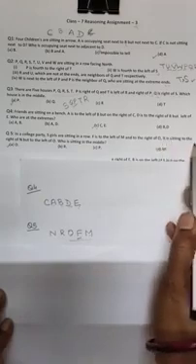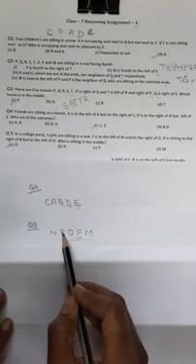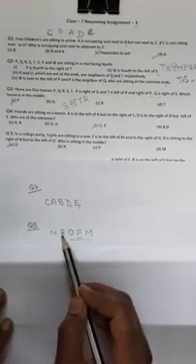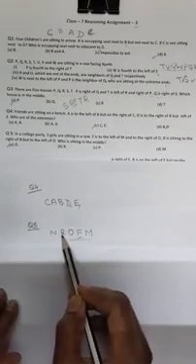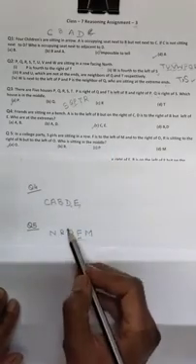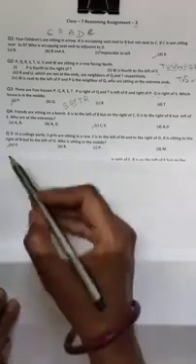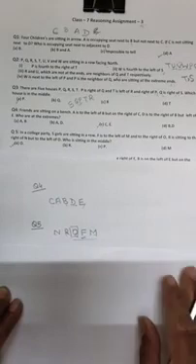R is sitting to the right of N. Now, the question is, who is sitting in the middle? O is sitting in the middle. So the answer is the A part. Okay?